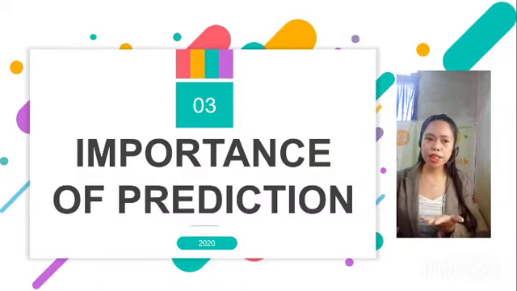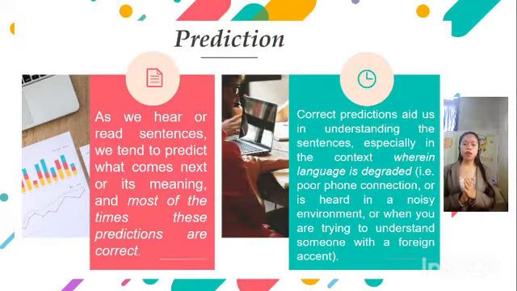It is the importance of prediction. So as we hear or read sentences, we tend to predict what comes next or its meaning. Most of the time, these predictions are correct. And correct predictions aid us in understanding the sentences, especially in contexts wherein language is degraded, such as when there is a poor phone connection, or the words that we hear are in a noisy environment, or other times when communication is being interfered with by any source.